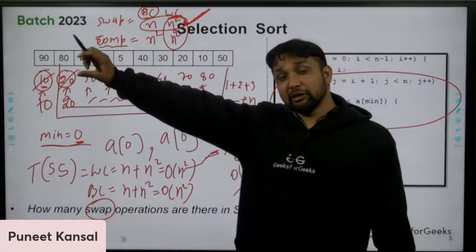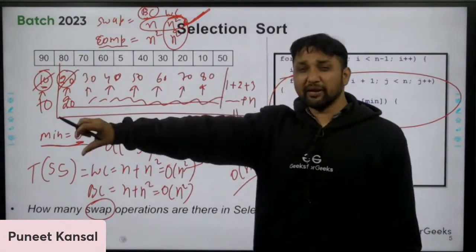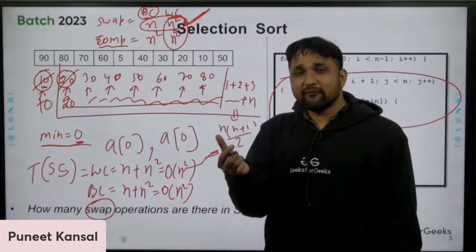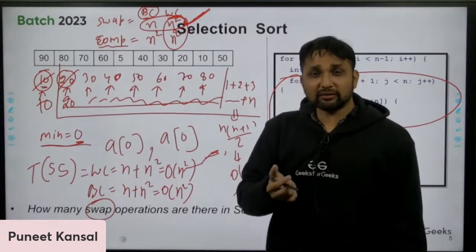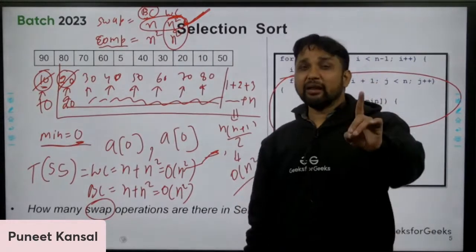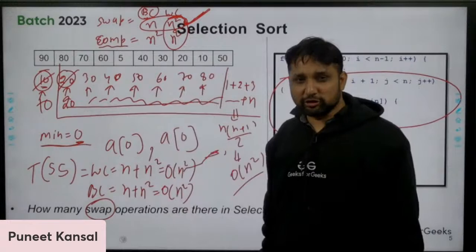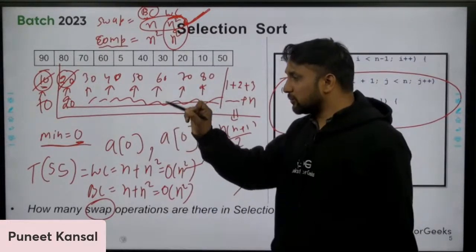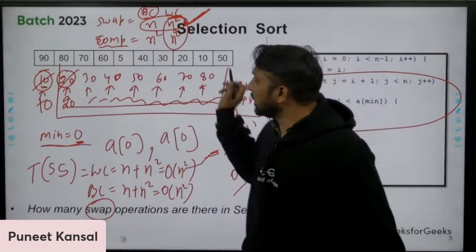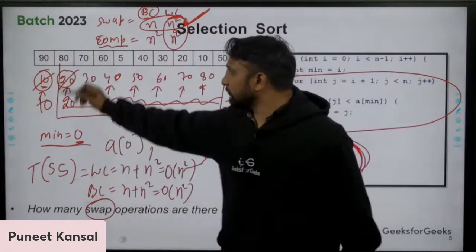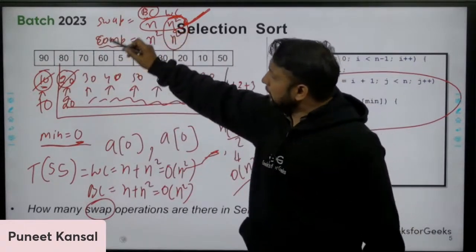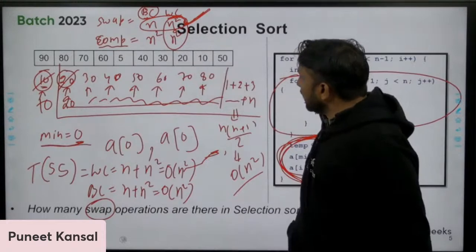The elements are completely sorted. That is the only case where there will be zero swaps. Otherwise, even if one element is not sorted, the number of swaps will increase, because one element will keep swapping with all the elements. Let's suppose the largest element is at the front, then that will keep bubbling up to the end.